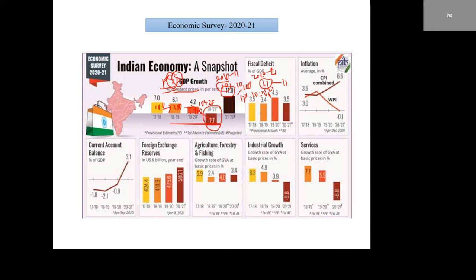Recovery, recession, followed by recovery: this is called the V-shaped curve. That is V-shaped recovery: increment, decrement, again increment. Minus 7.7 relates to 4 quarters. 2 quarters are completed and 2 are going on. This is minus 23.9, and this is minus 7.7. The average of the total 4 quarters is minus 7.7. This is the GDP growth rate, and this is the V-shaped curve.